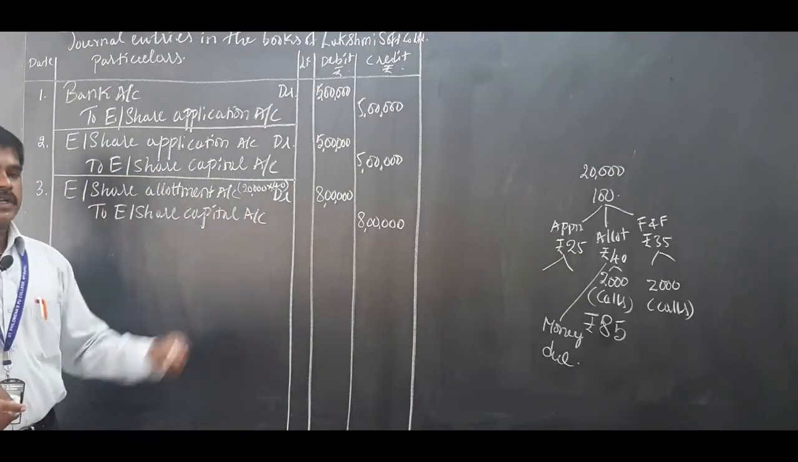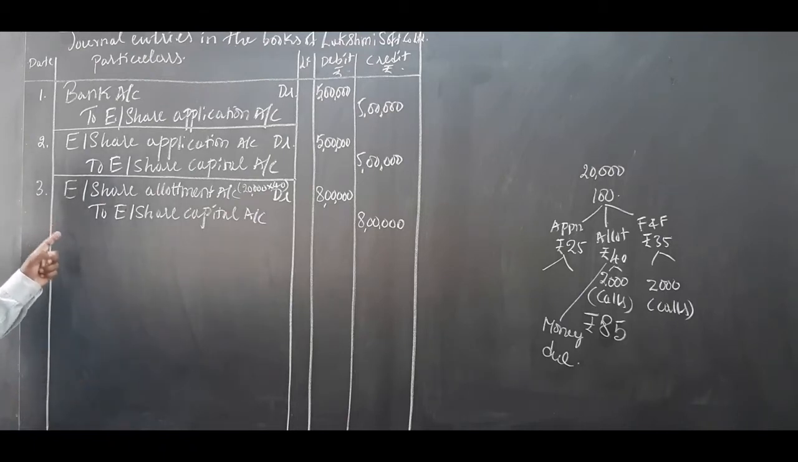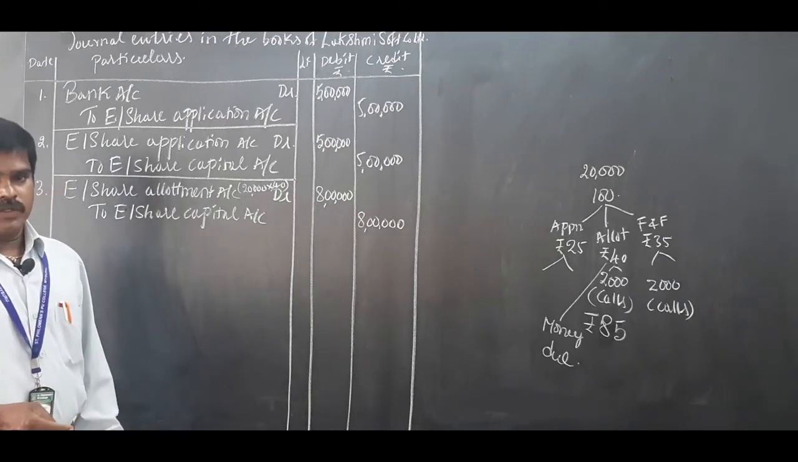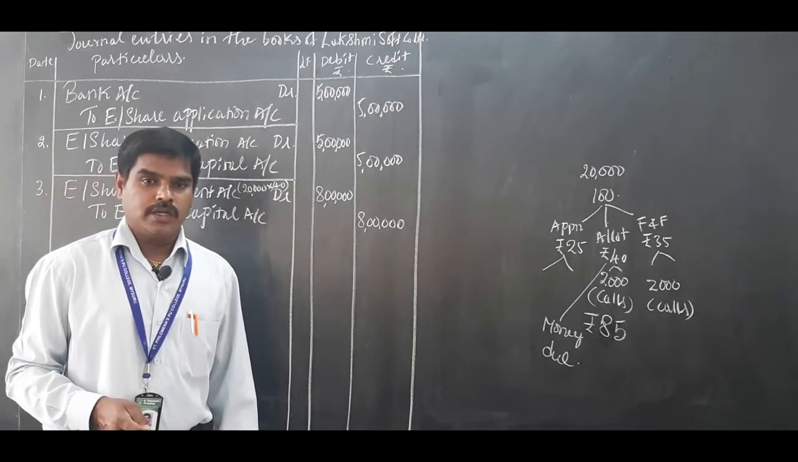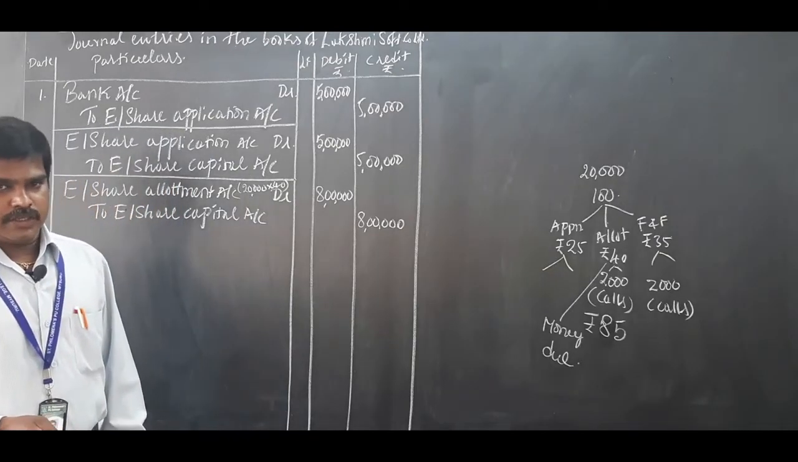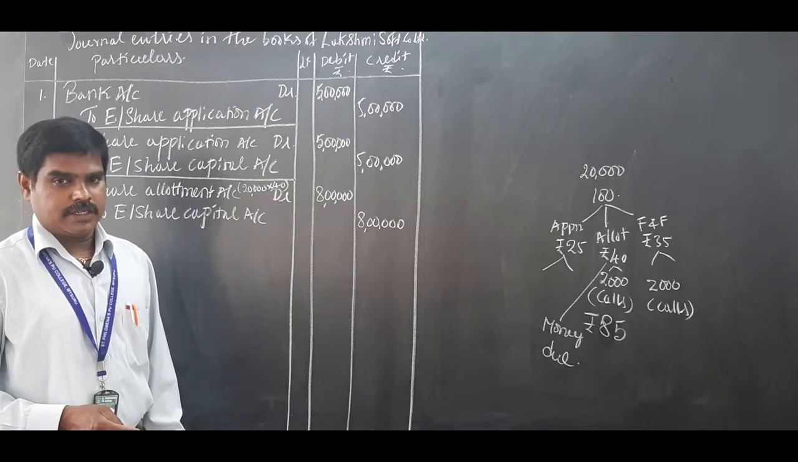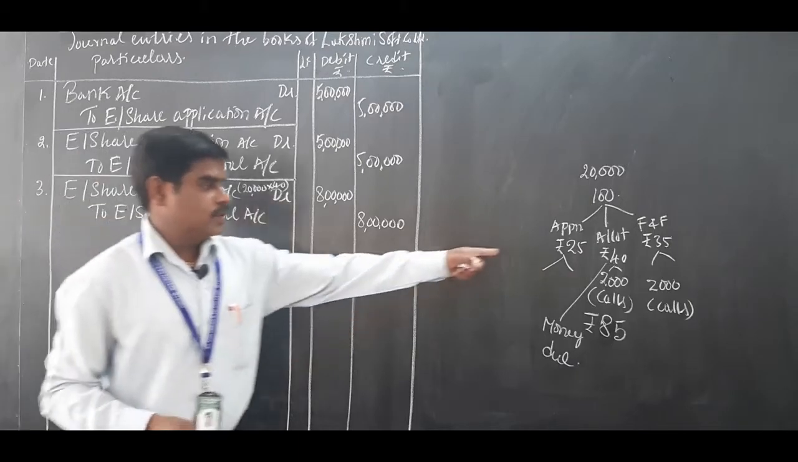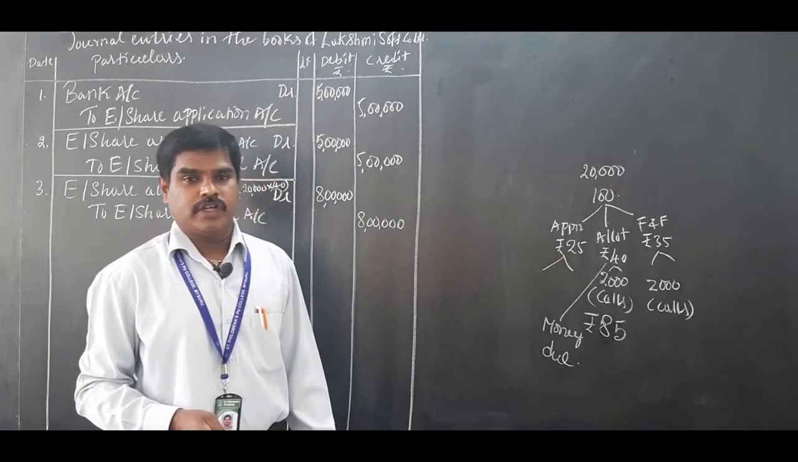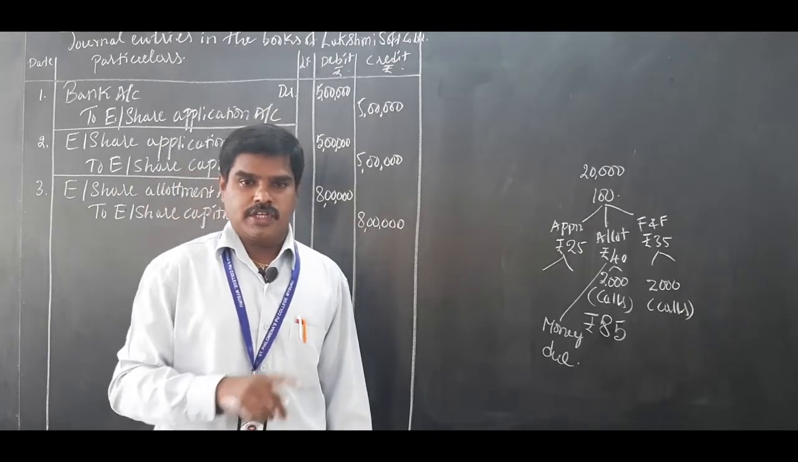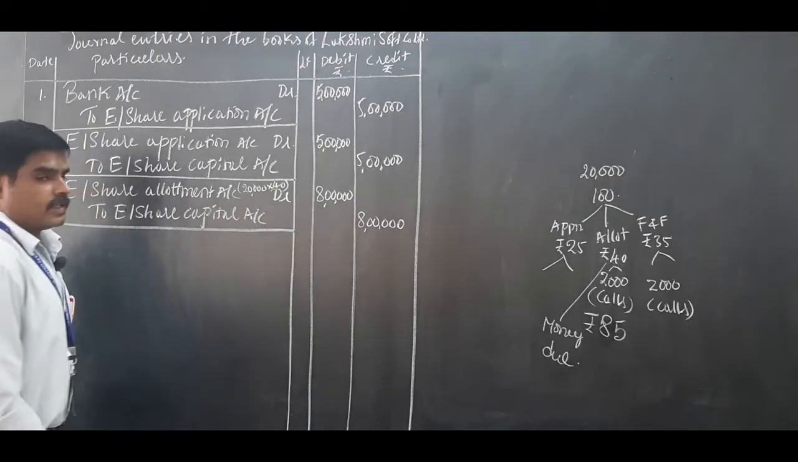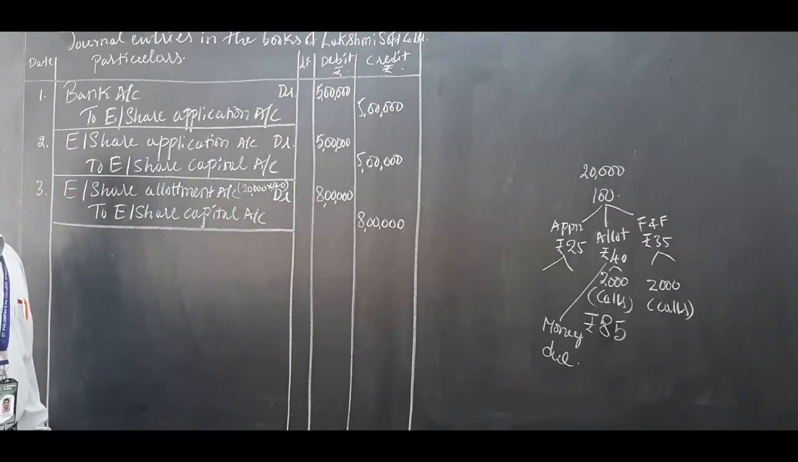Equity share allotment account debited to equity share capital account. Narration: being share allotment money due on 20,000 equity shares at rupees 40 each. Close the bracket. After closing the bracket, close the particulars column. So, this is journal entry number 3.